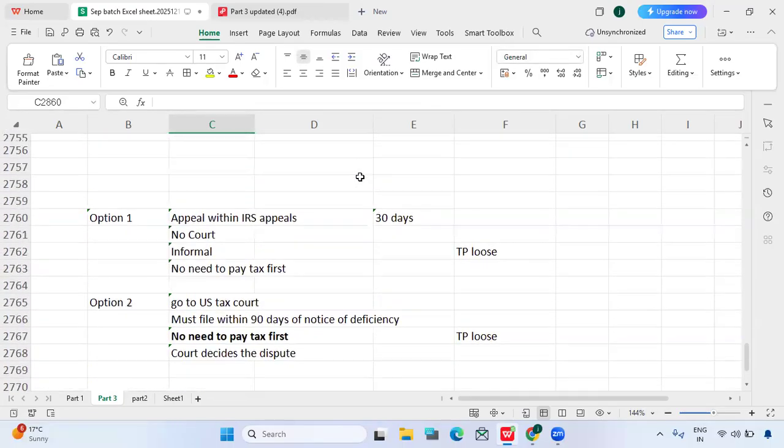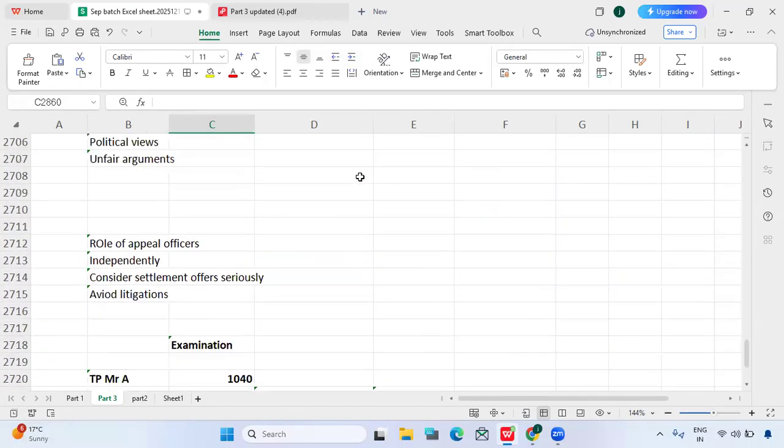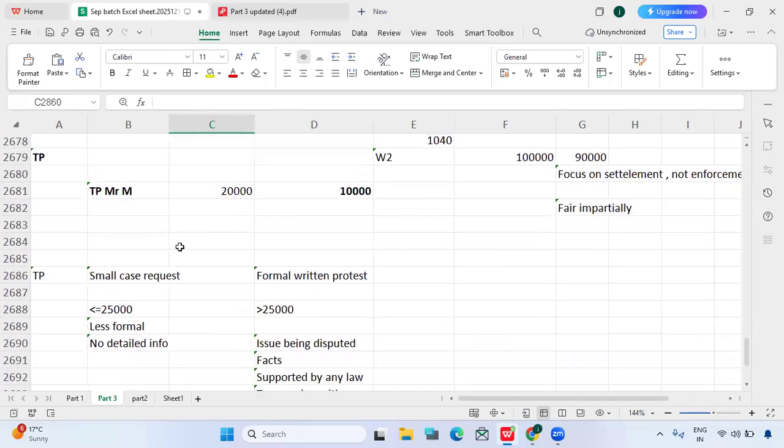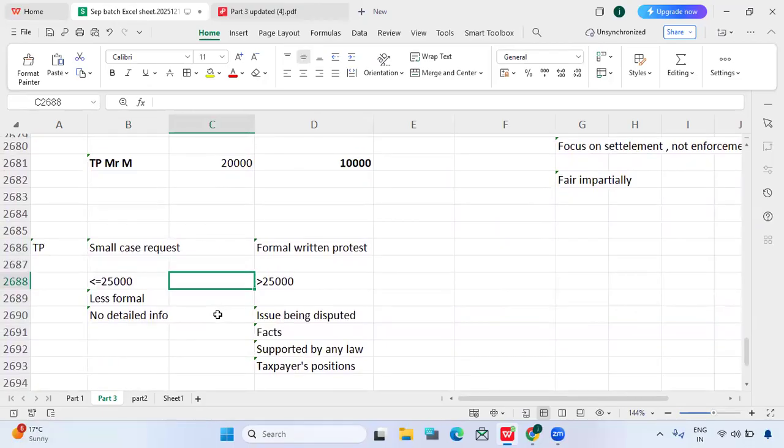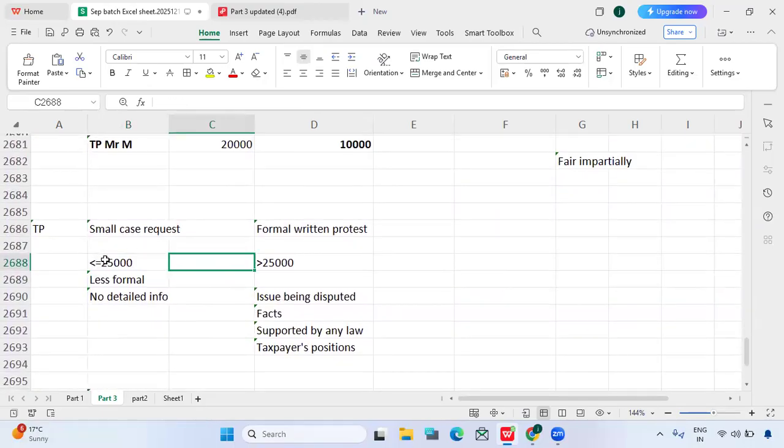One is the small case request. In this case, the disputed amount is less than or equal to $25,000. This includes taxes and penalties, not only tax liabilities, everything. If the balance is less than or equal to $25,000, then he can go with a small case request.